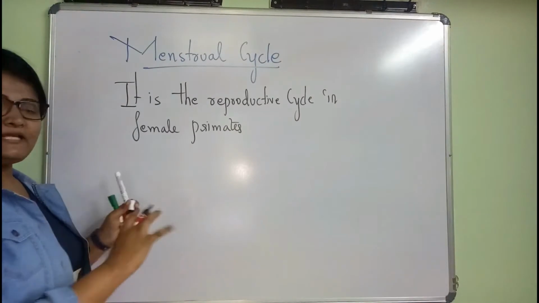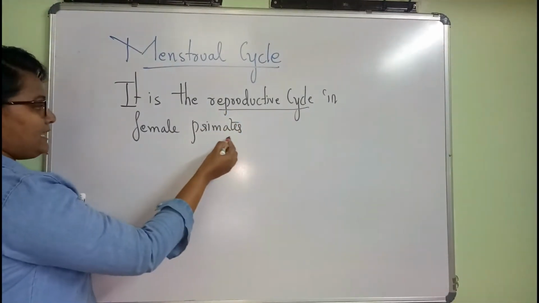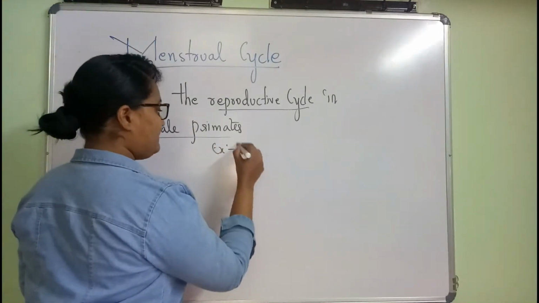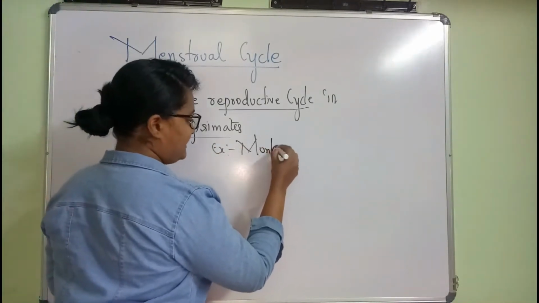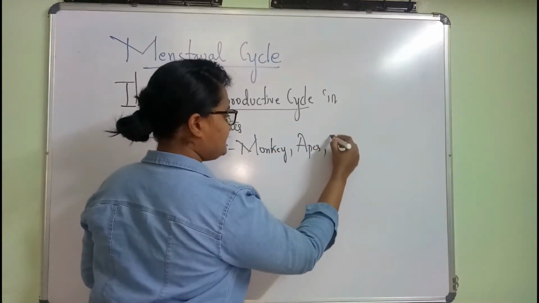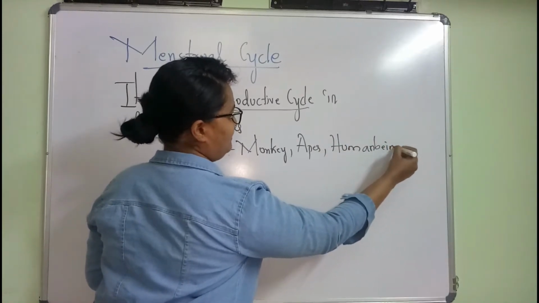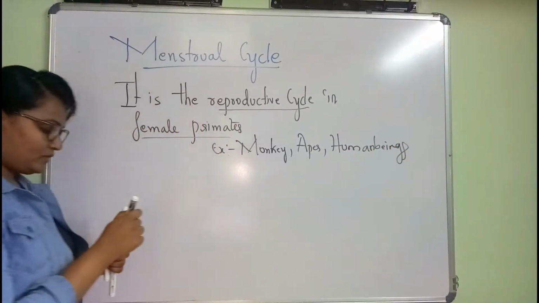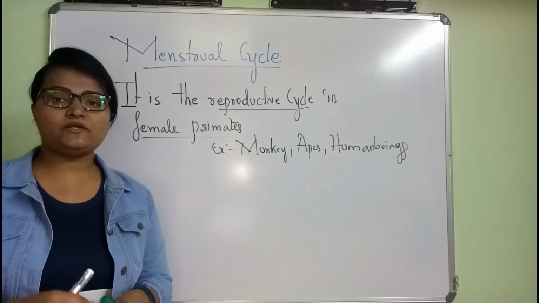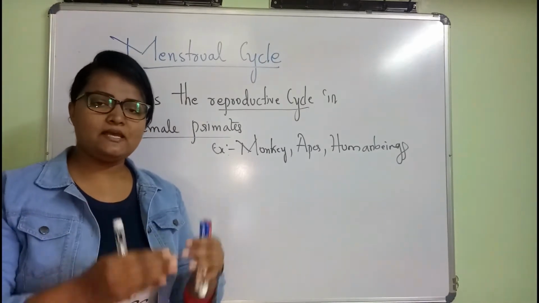Okay, so it is a kind of reproductive cycle which can be seen in the female primates. What are female primates? Some examples are monkeys, apes, and even us, human beings.